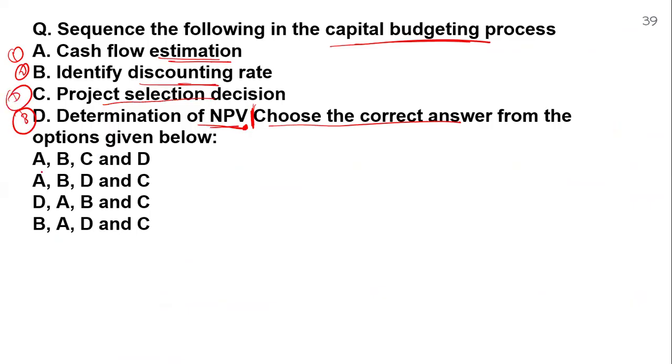That means D. So the option number A, B, D, C. So this one is right over here. The numbering I have, forget it. Yes, so option number 2 is right over here. Clear?